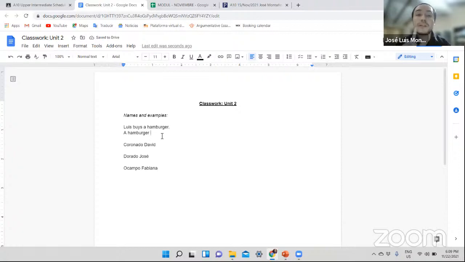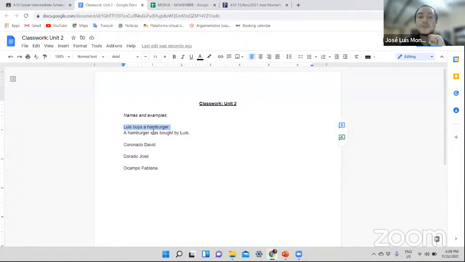A hamburger. What is the verb once again? Was. Okay, then? Was bought. Okay, good. I think that's way better. Bought by Luis. Okay, very good. I think we're very close. It's like 90% correct. Only one thing is a little bit different. What is this tense? Luis buys a hamburger. Is this present or past?